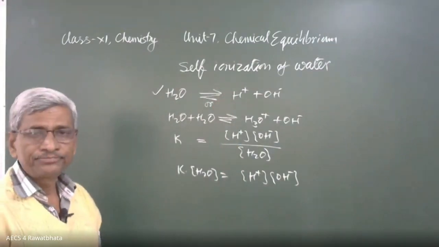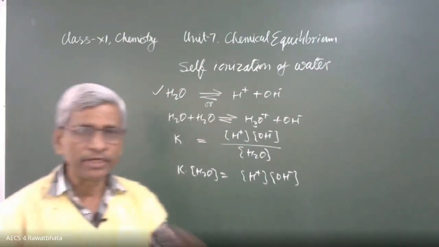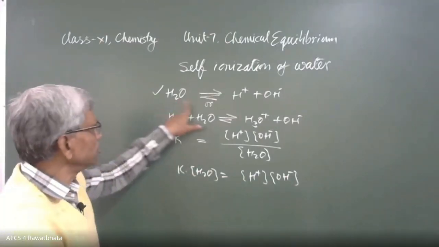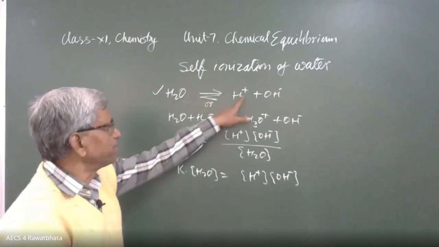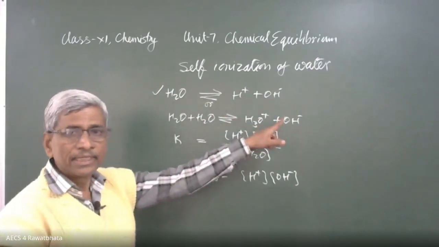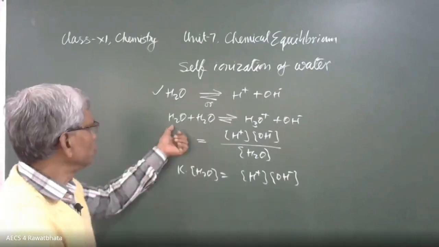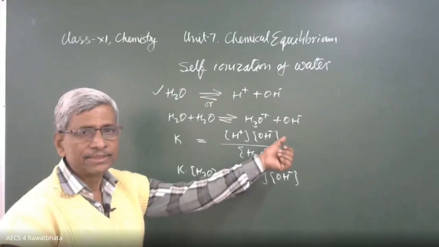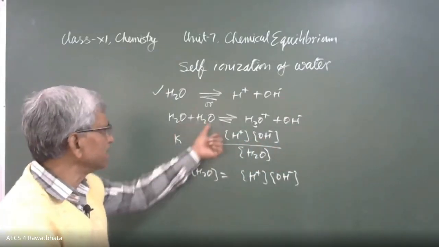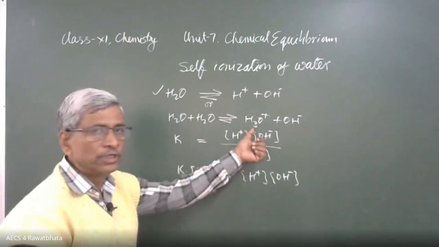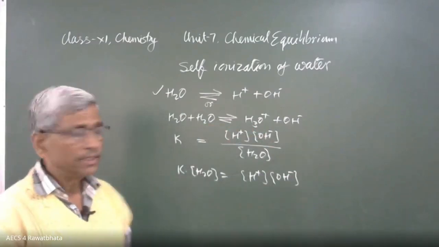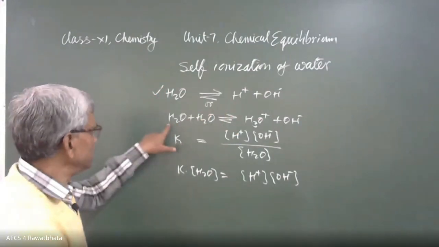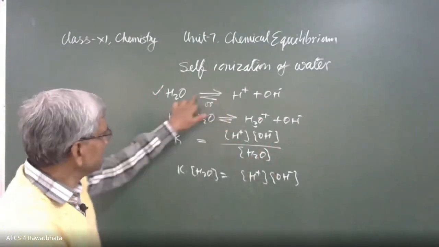Self-ionization of water. Water behaves like a weak electrolyte. Here, this H2O's ionization can be written as: it provides H+ and OH-. It may be written as H2O plus H2O gives H3O+ plus OH-. This provides H+, which joins another H2O to form H3O+, and OH- is left. It can be written either way. Okay, I am taking this first one.